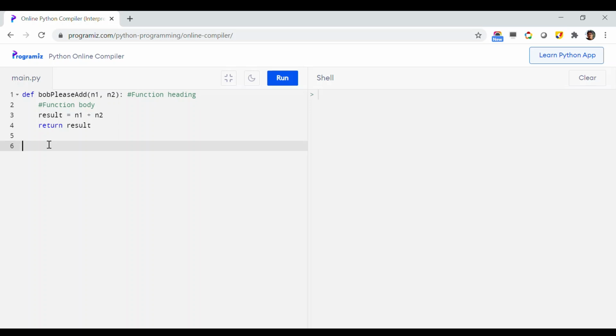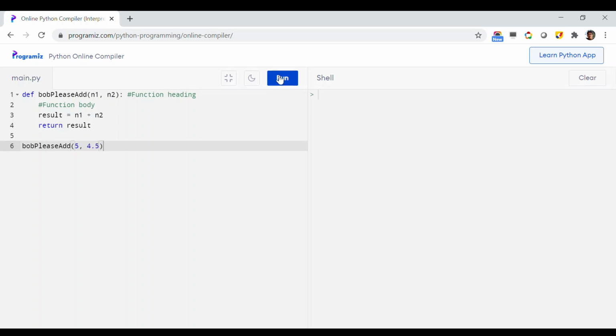So let's say I want to take the input from the user. But before that, instead of taking the input from the user, let us now try to pass 5 and 4.5 to this function. So what I need to do, I just have to write Bob please add, then just pass two different numbers, 5 and 4.5, what we have done before.